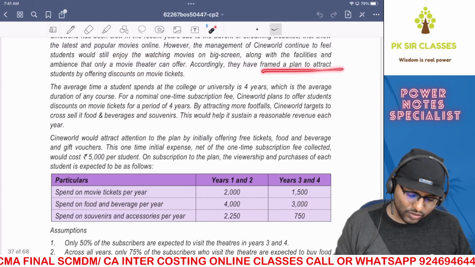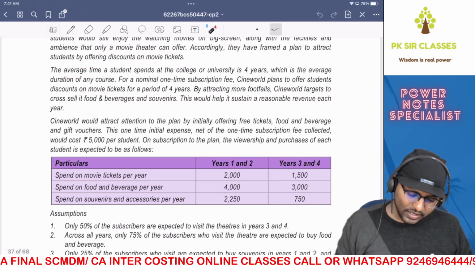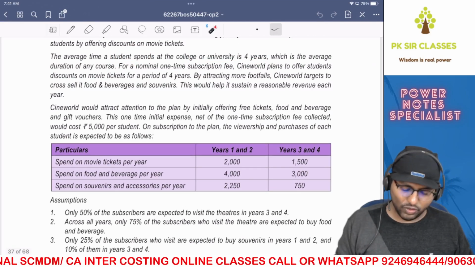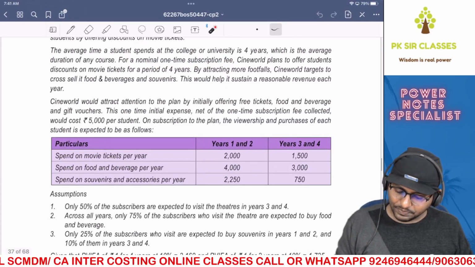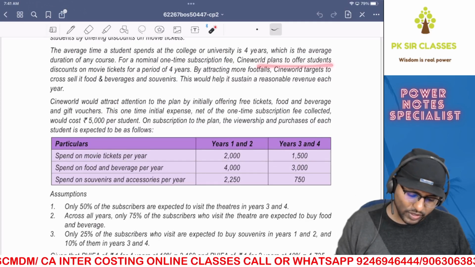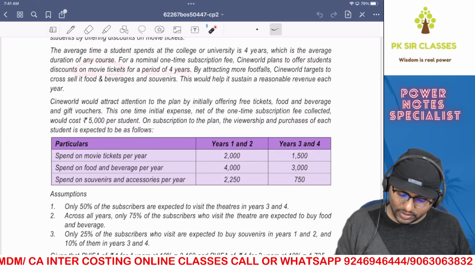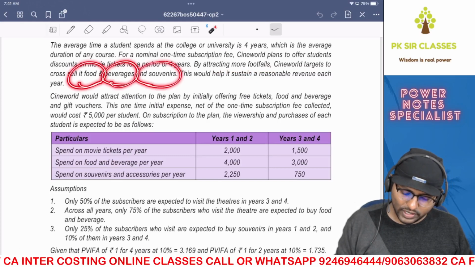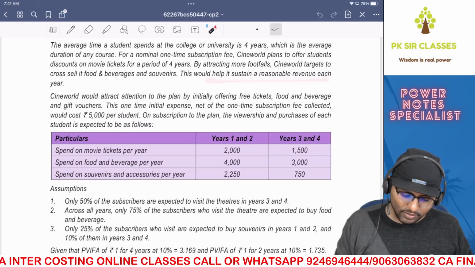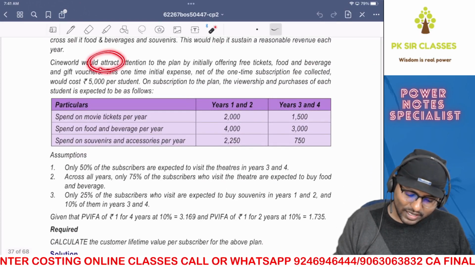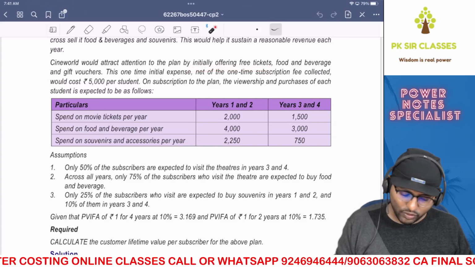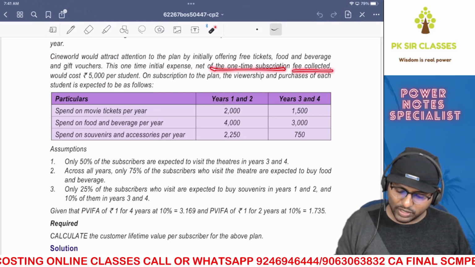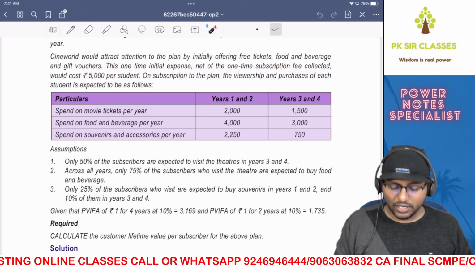Accordingly, they have framed a plan to attract students by offering discounts on movie tickets. The average time a student spends at a college or university is 4 years, which is the average duration of any course. For a nominal one-time subscription fee, Cineworld plans to offer students discounts on movie tickets for a period of 4 years. By attracting more footfall, Cineworld targets to cross-sell its food and beverages and souvenirs. This would help it sustain a reasonable revenue each year. Cineworld would attract attention to the plan by initially offering free tickets, food and beverage, and gift vouchers. This one-time initial expense, net of the one-time subscription fee collected, would cost 5,000 per student.